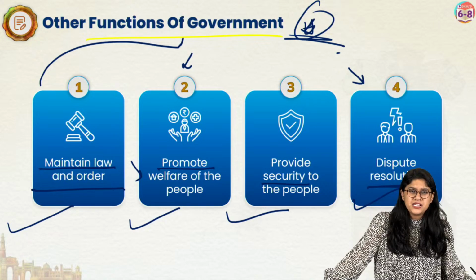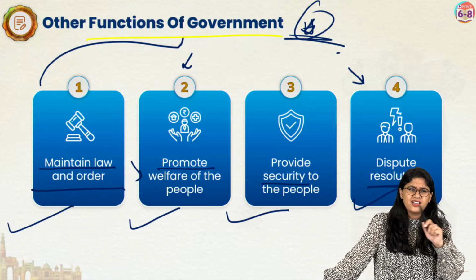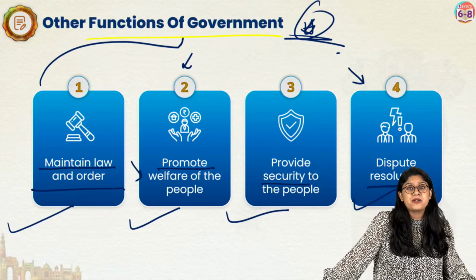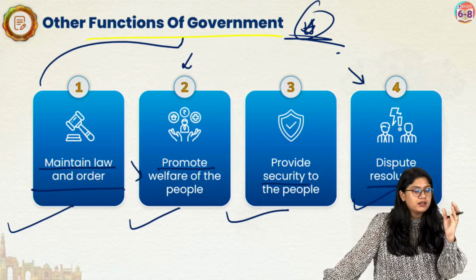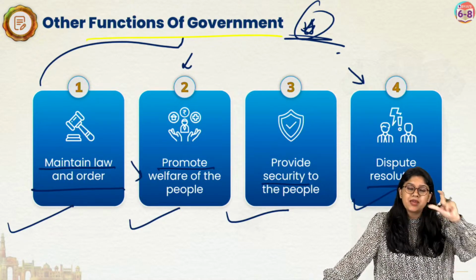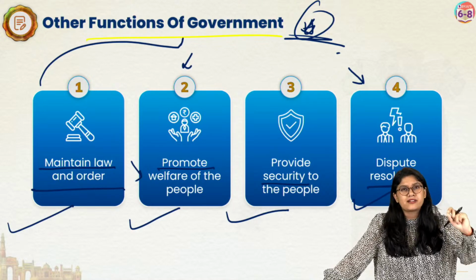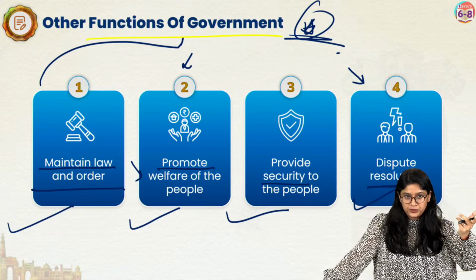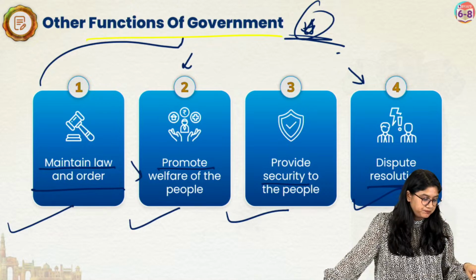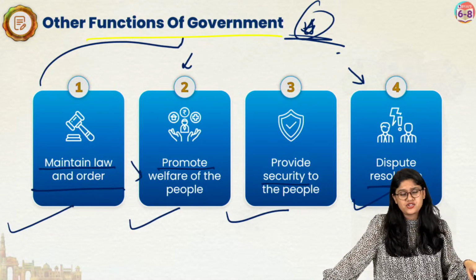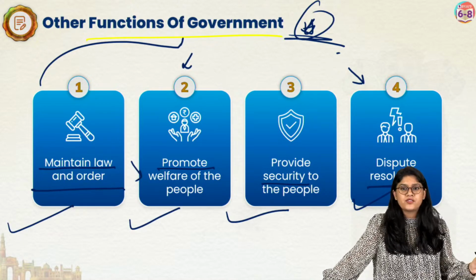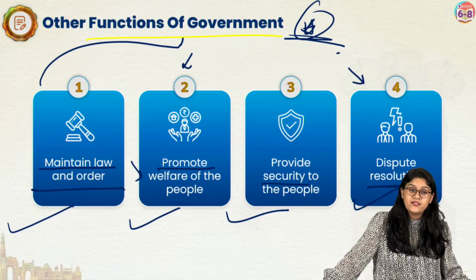Yes, ma'am, what is the meaning of enforcement? I didn't get that word. Enforcement means to make sure that, for example, police make sure that rules and regulations are being followed. That's the enforcement that we have. We have the laws, we have the judges, we have the courts, all of that. Very good. Chaliye. Ma'am, does the government also maintain the economy of the country? Absolutely correct. Yes, you are right. They do. They play a very important role in the growth of the country in terms of economics. You will be learning about that in the upcoming classes.